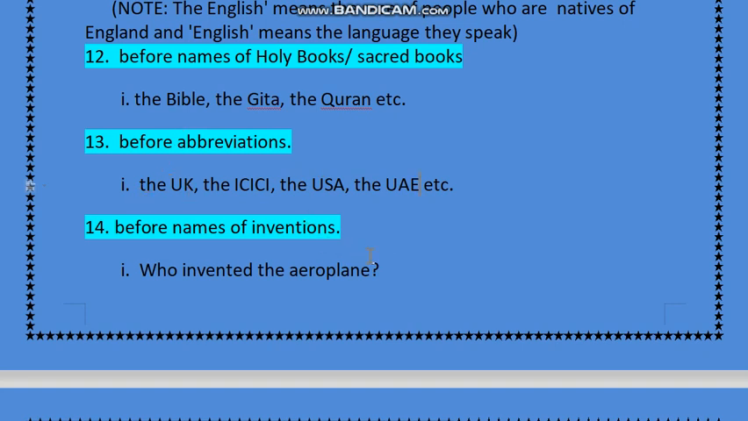Before the names of inventions, like if someone has invented something: who invented the aeroplane, who invented the steam engine, who invented the electric bulb. So wherever you are mentioning any invention, we have to apply the before it.